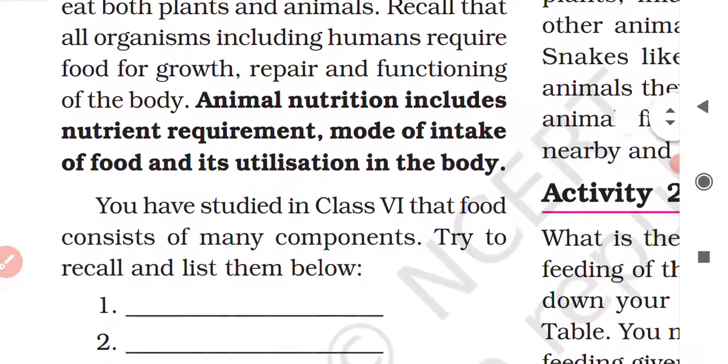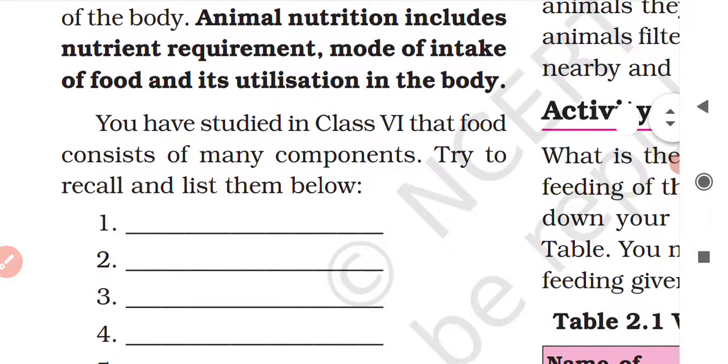Okay, so what is animal nutrition then? According to the definition of nutrition, you see, nutrition means what? Nutrition is the process of taking in food by the body of the living organism and utilization of the food within the body of the living organism. So animal nutrition is also simply defined as it includes nutrient requirement.